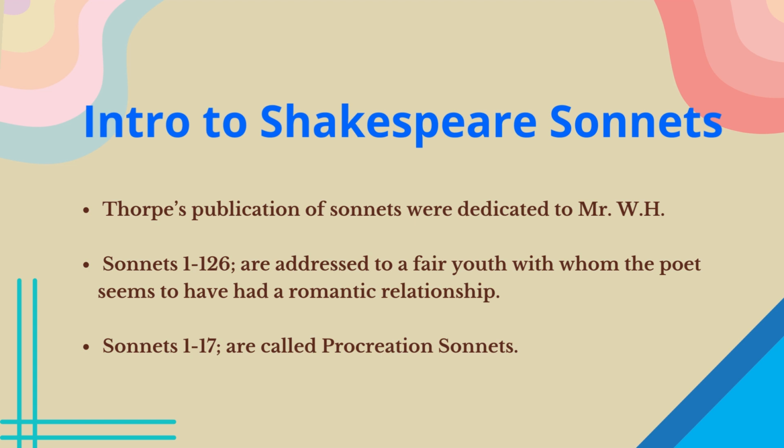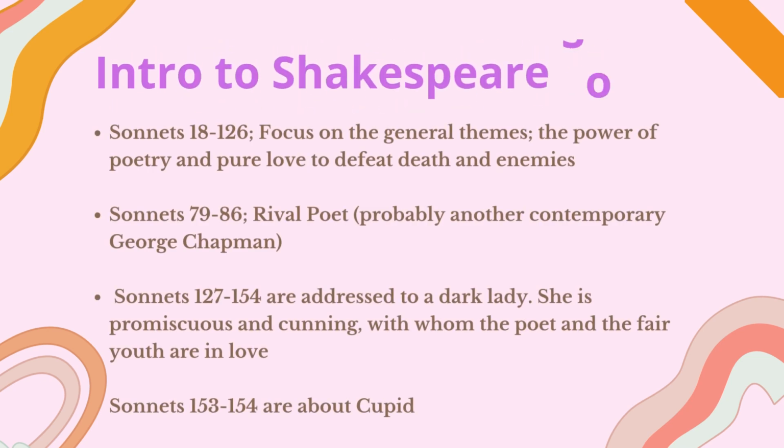So this is what Shakespeare wants to tell in the procreation sonnets. Moving forward, 18 to 126 focus on the power of poetry and pure love to defeat death and enemies. So this is a general theme.